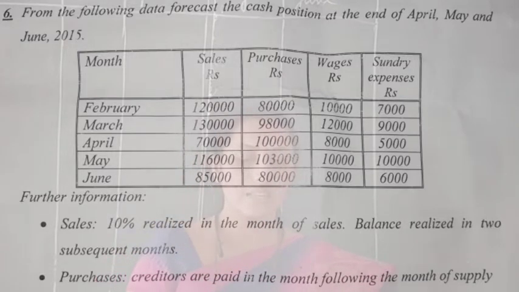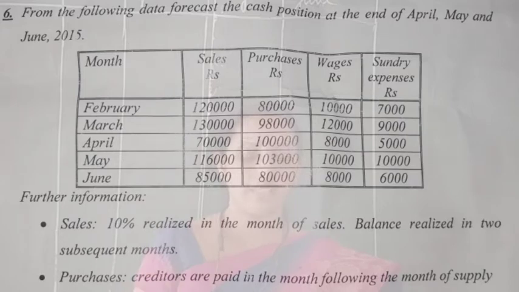Sales is taken as receipts, purchases is taken as payments, wages payments, sundry expenses payments. Further information: sales, 10% realized in the month of sales, balance realized in 2 subsequent months. So 10% is realized in the same month.